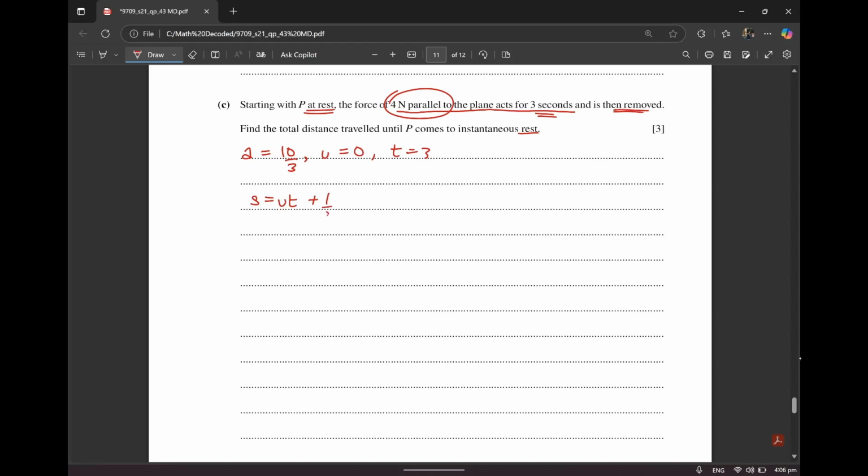This is going to become 0 because u is 0, so half into 10 by 3 into t, that is 3 square, so this is going to become 15. This is the distance traveled when the 4 Newton force was applied. Now it says that 4 Newton is removed.